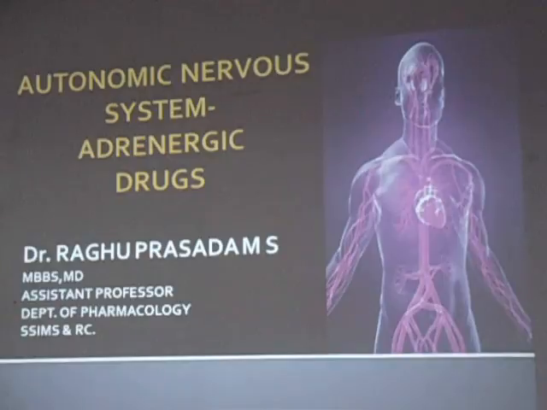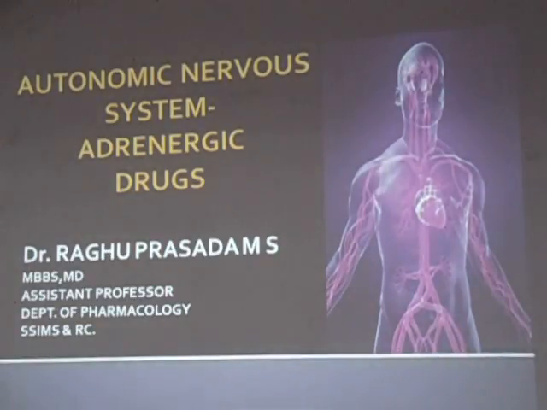Brush up what we have studied in the last class. Okay, so we will continue, those who are absent, and we will be refreshing for the others. So the autonomic nervous system, we know, is also called the sympathetic system. We have studied different groups of drugs which can act on this autonomic nervous system. We have started with the cholinergic system, cholinergic and anticholinergic drugs.